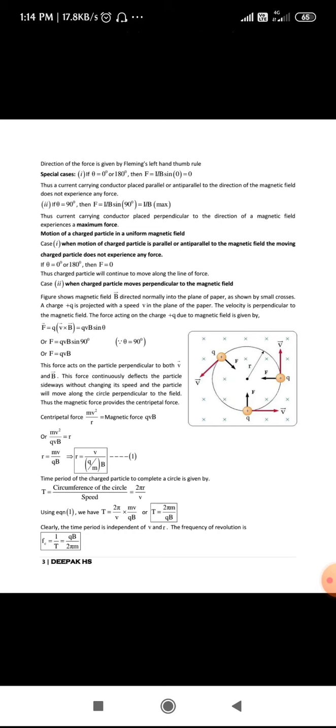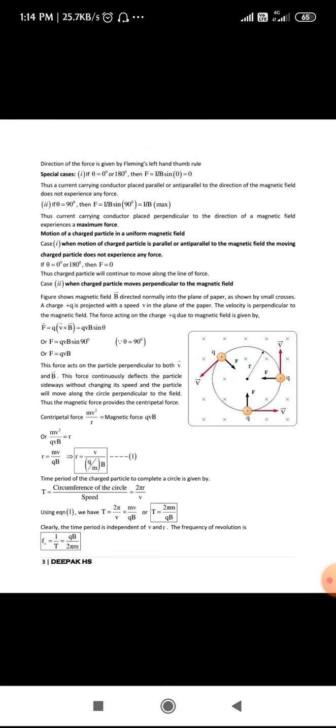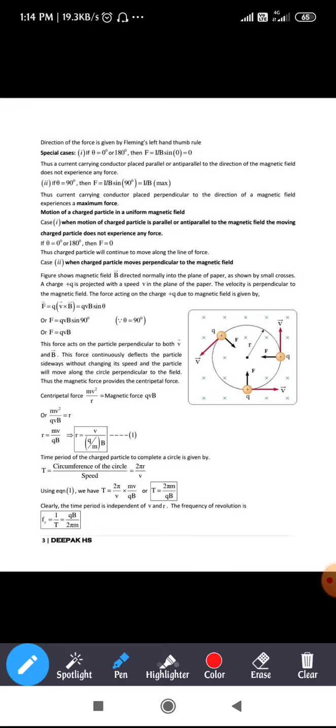See here, first of all, that cross mark in the figure denotes that the magnetic field is directed into the paper. Just to make it clear, if the magnetic field is represented by x, that is a cross, it means the magnetic field is directed into the paper or the board, whichever you are writing on. So if I write this cross on the paper, the magnetic field is directed towards the paper.